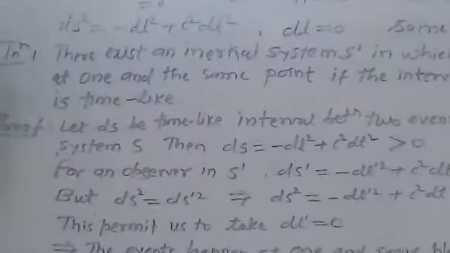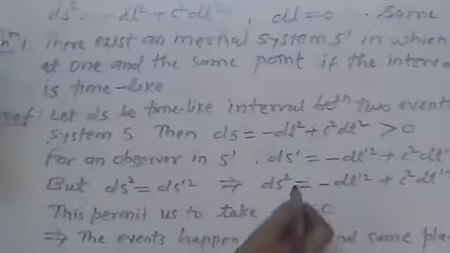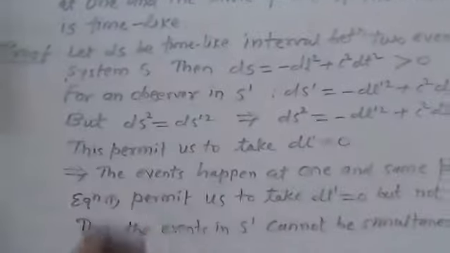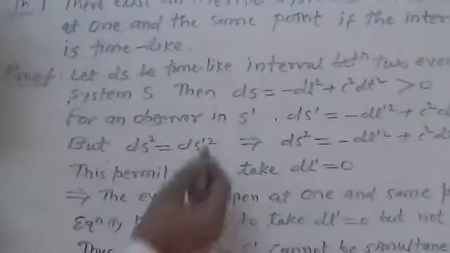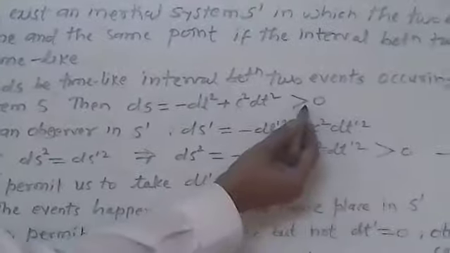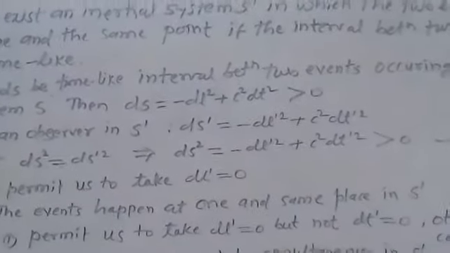Now let us suppose ds is a time-like interval between any two events occurring in an inertial frame S. Then ds square is equal to minus dl square plus c square into dt square, and it is greater than 0.